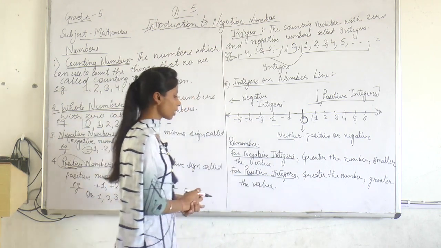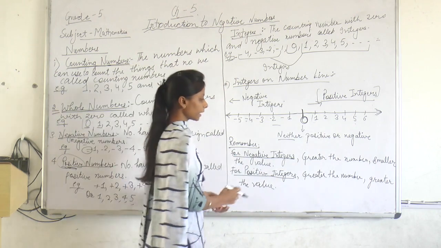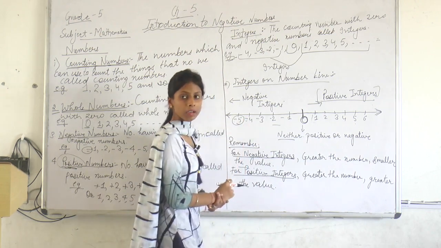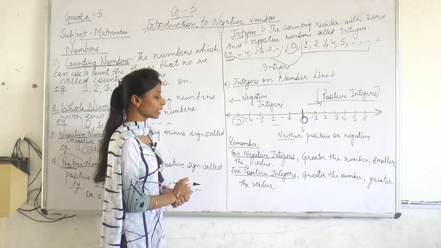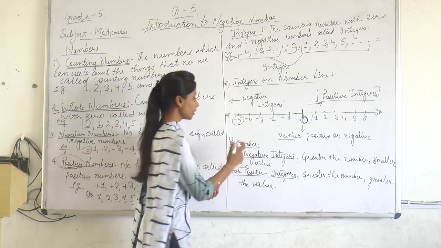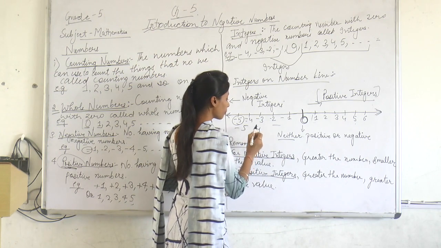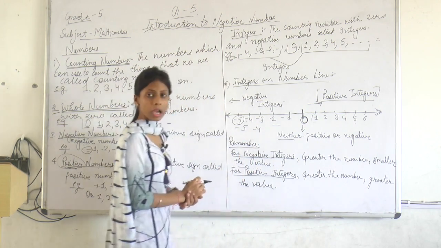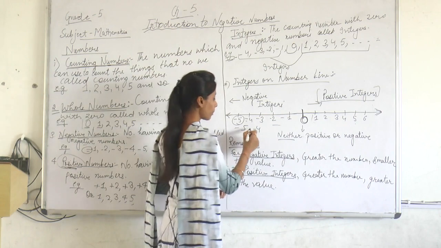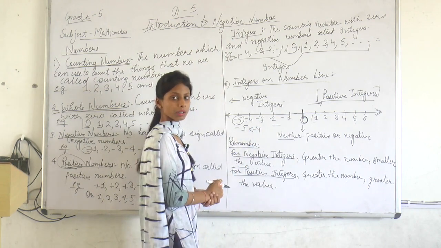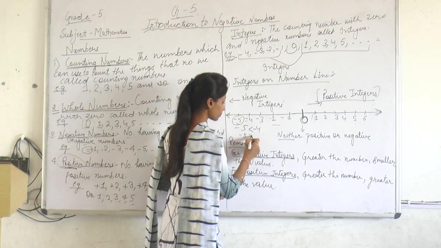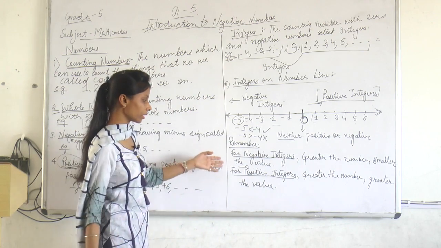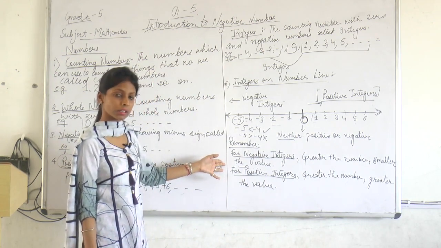And moving on next, for negative integers, greater the number, smaller the value. Means minus 5 has the greater number; minus 4 is, look here, minus 5 looks greater than the minus 4. But in the negative integers, what do we have? The number which is greater has the smaller value. Means here minus 5 is less than minus 4, not greater than minus 4. This is wrong and this thing is correct. The number that is greater in number has the smaller value.